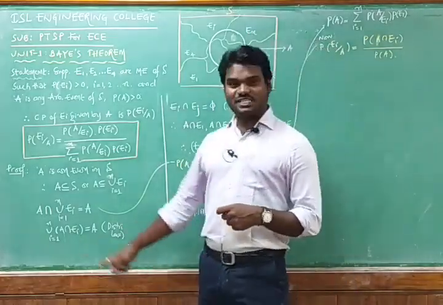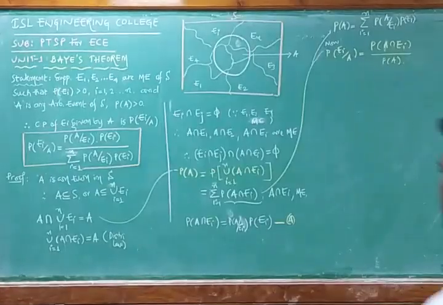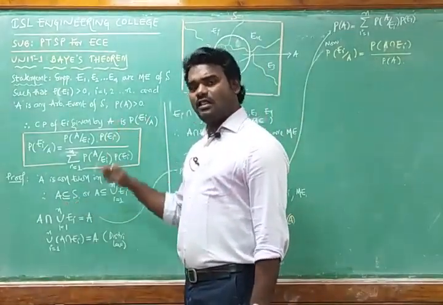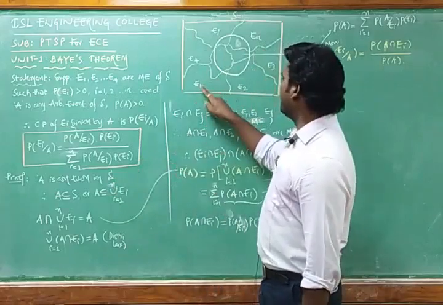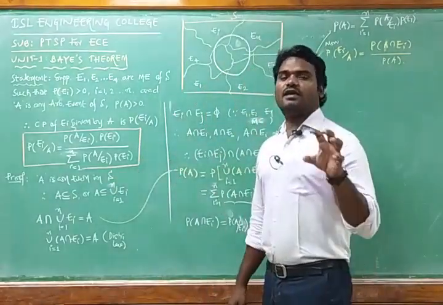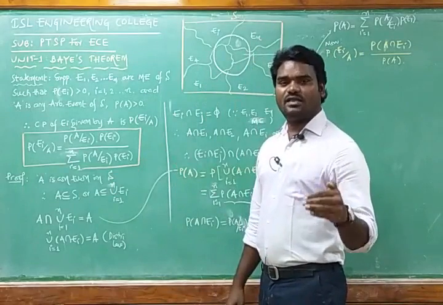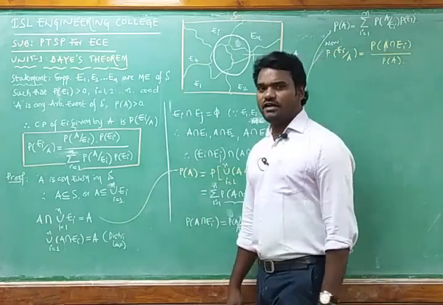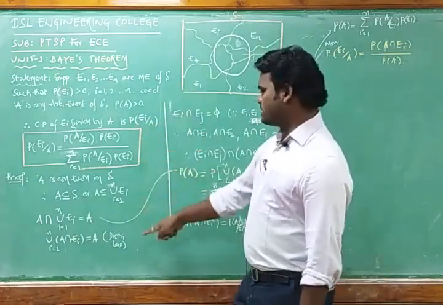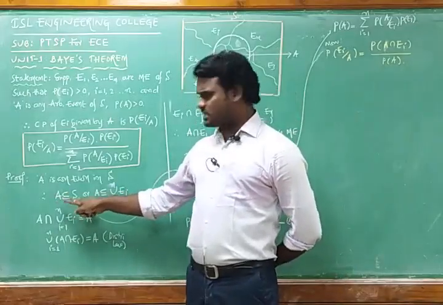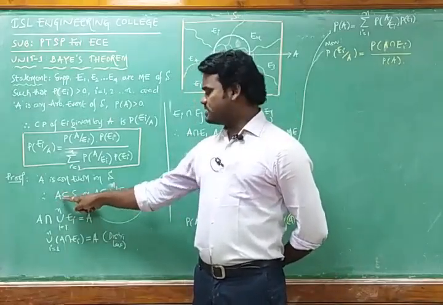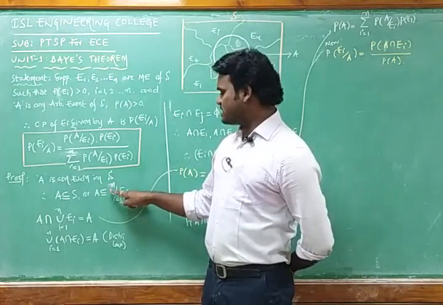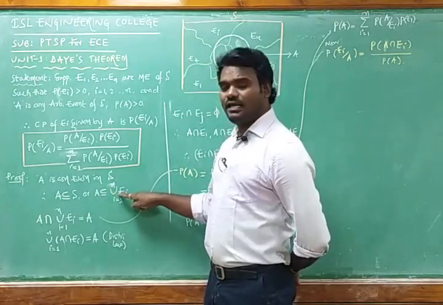So we are going with the statement that the arbitrary event is not only a subset of S, it is also a subset of all the mutually exclusive events, which are nothing but E1, E2 up to En. Here we are choosing one arbitrary event in such a way that it has to be a subset of the sample space and all the mutually exclusive events E1 to En. So this is the condition: A is a subset of the sample space, or A is a subset of the union of all the exclusive events.